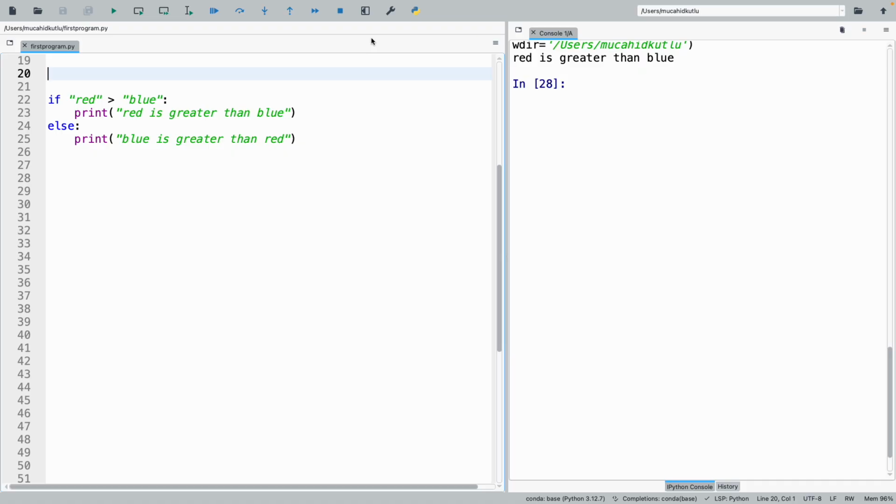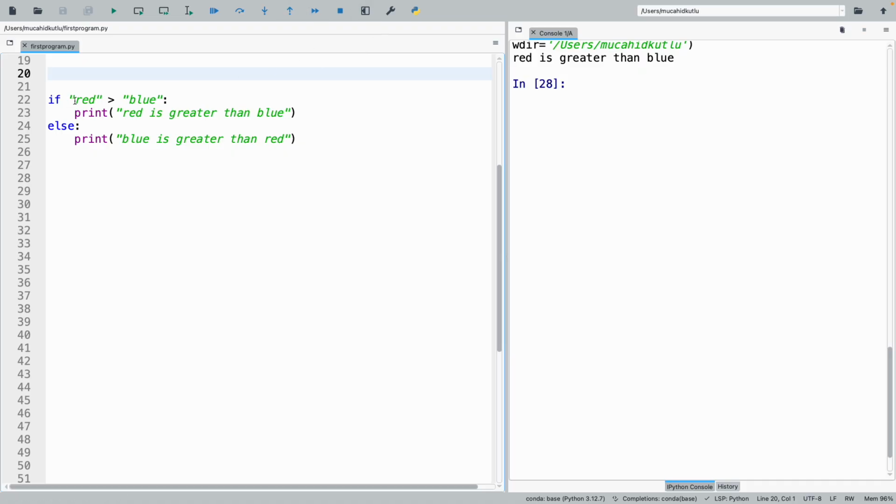Which word exists before, red or blue? Lexicographically, B comes before R, so B should be in that page, and R in the following pages. It is very similar to what we do with dictionaries.